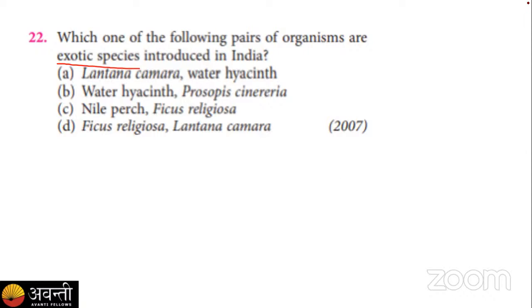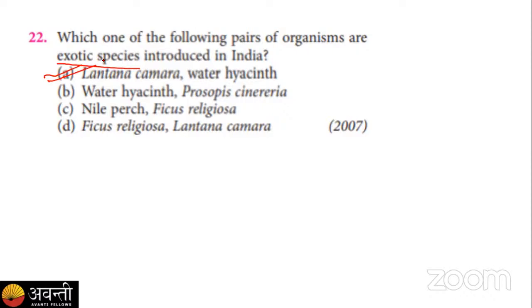Okay. So as we know, in alien species invasion, the Lantana camara and the water hyacinth are the two alien species which were introduced to India for their ornamental property. But these species become a weed.